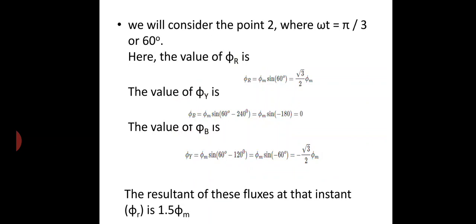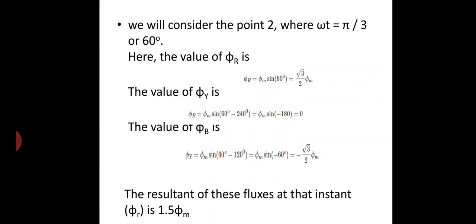So from this what we conclude is that when we change theta, that is omega t, with respect to time, the amplitude of the rotating magnetic field, that is 1.5 phi m, is a constant value at every instant of time. At omega t equal to 0, we get 1.5 phi m.